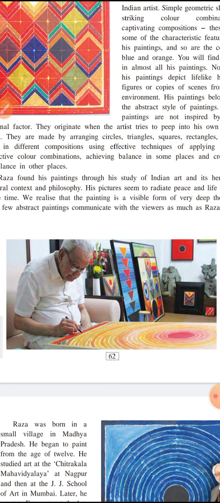One is that none of these paintings depict or represent any human figure, any plants or animals, birds. It is nothing like that. It is just the geometrical shapes. Different geometrical shapes are used like square, triangle, rectangle, circles.